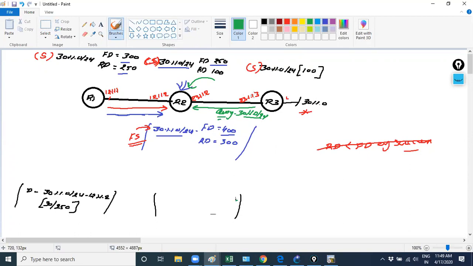Actually, there is a second use of query messages. It's also asking the same prefix information, the 30 prefix information, to whom? R1. Do you have any other route regarding the same? Yes, it has a backup path. So it will reply: yes, I have a backup path. The 30.1.1.0 prefix is connected via me, so you can give it to me.